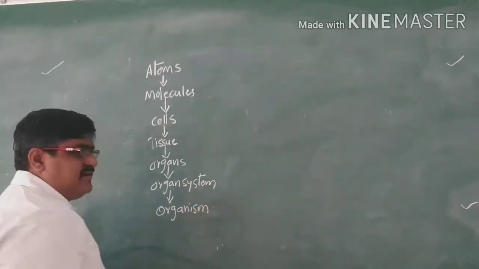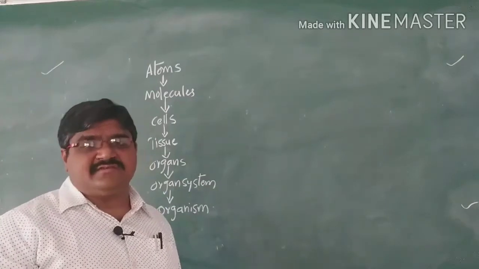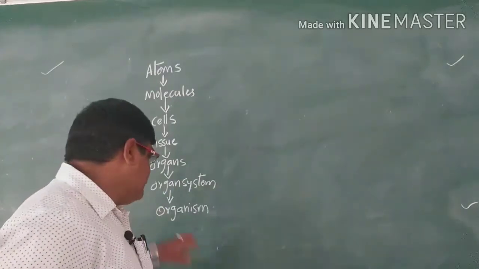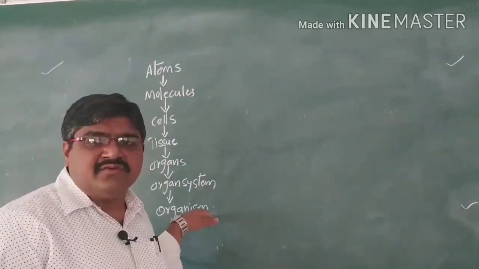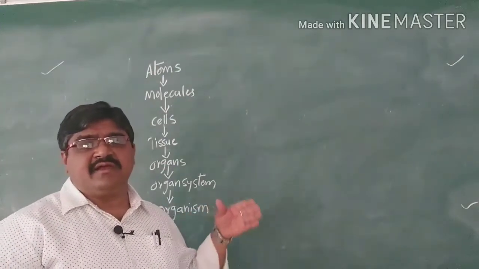From the organism, it goes on to population, ecosystem, and the biosphere. These will be taken up later.